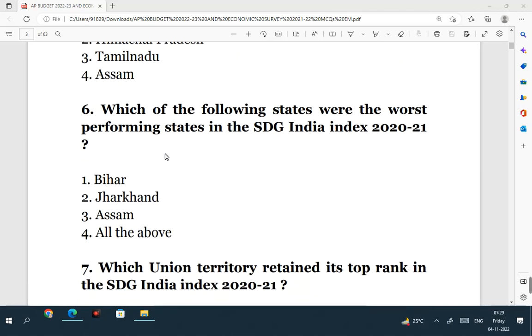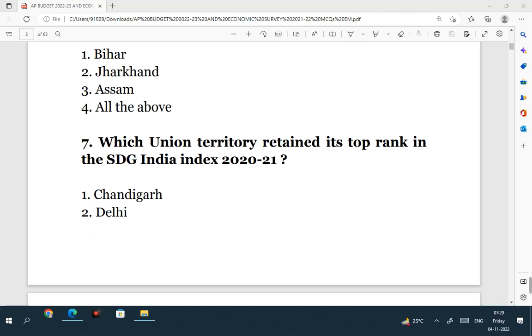Which of the following states were the worst performing states in the SDG India Index of 2020-21? So Bihar, Jharkhand, Assam, all the above. So if you read the report of SDG India Index 2020-21, the report says all these three states, Bihar, Jharkhand, Assam, all are worst performing states. So the answer is all the above.